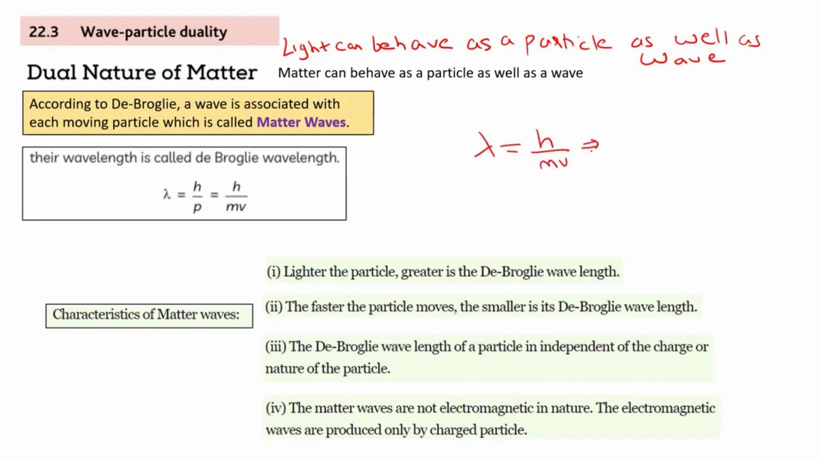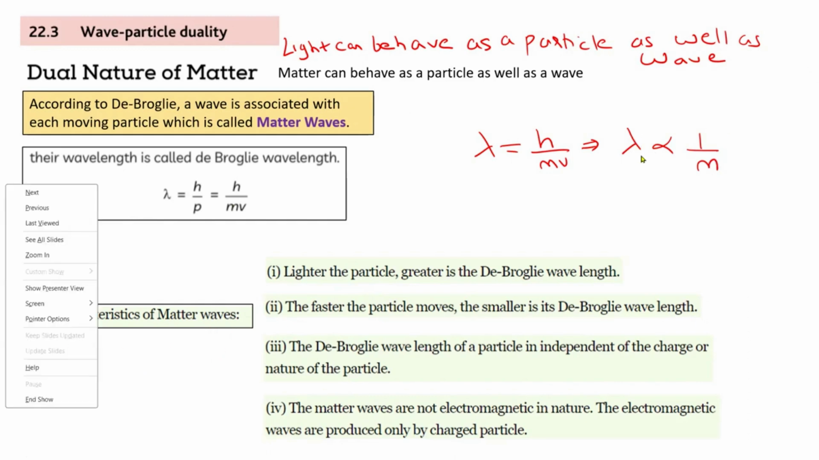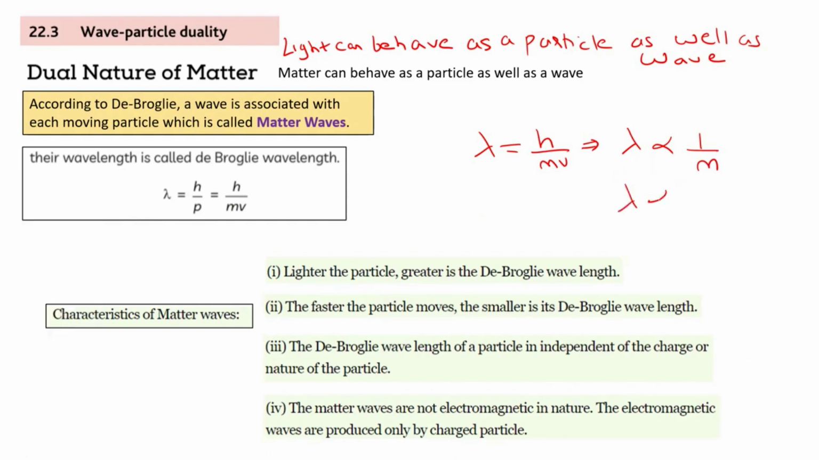So now, Thiru, tell me, can I write lambda is inversely proportional to mass? So lighter the particle, what will happen to wavelength? Greater the wavelength. And similarly, lambda is inversely proportional to speed. So faster the particle, smaller is the wavelength, got it? Third point, Thiru. Did you understand the third point?